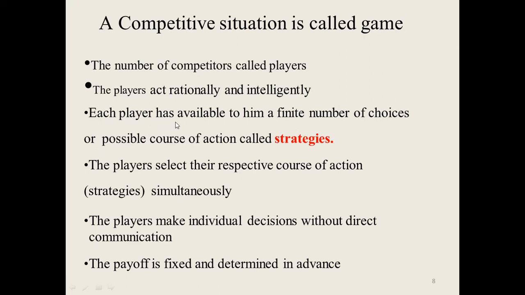Each player has available to him a finite number of choices or possible courses of action, which are known as strategies. The players select their respective courses of action simultaneously. The players make individual decisions without direct communication. The payoff is fixed and determined in advance.